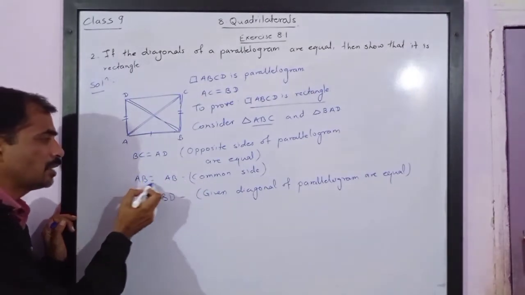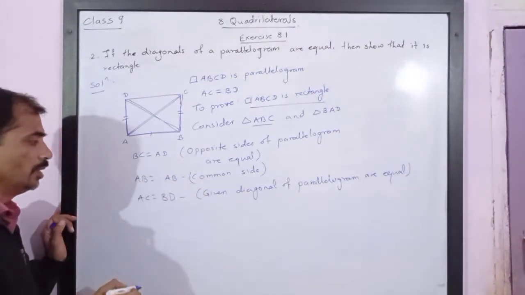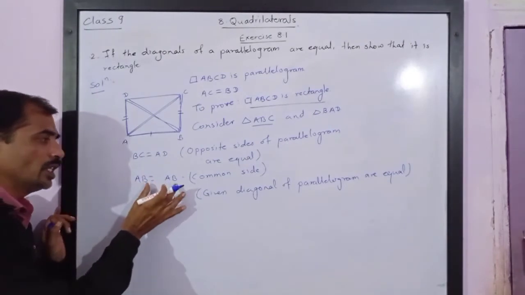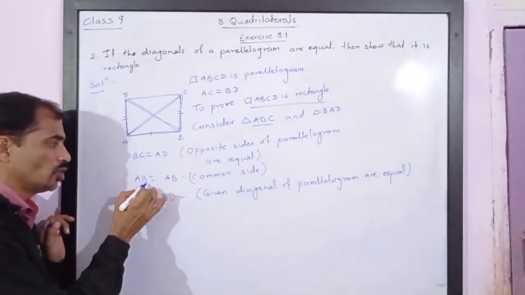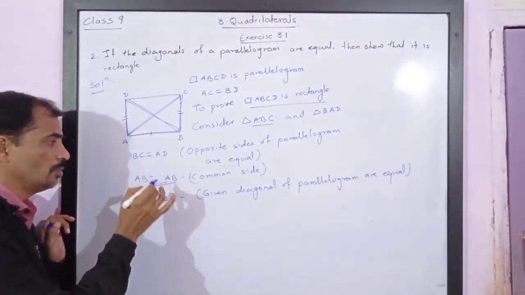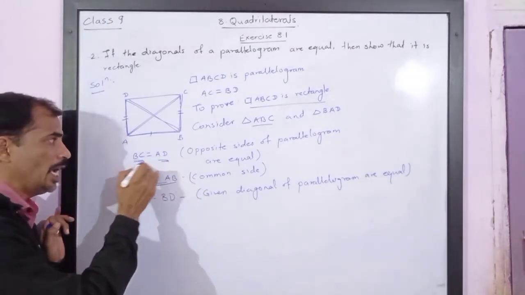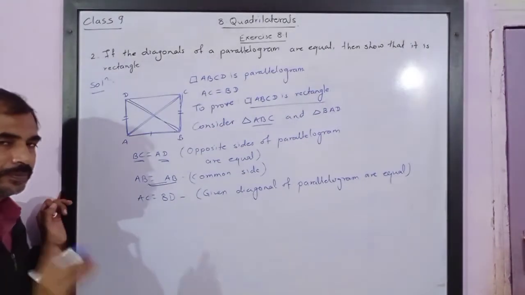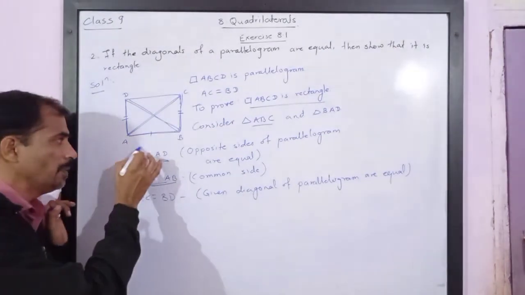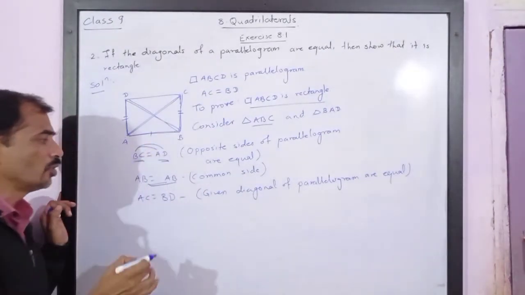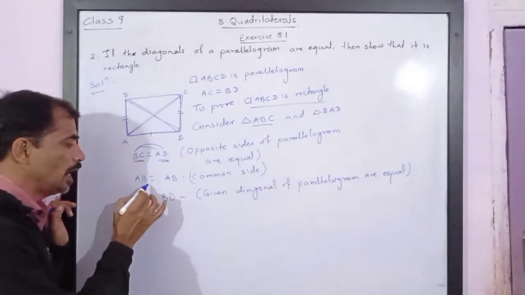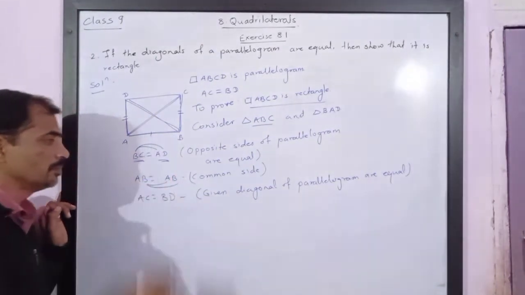If A corresponds to A or A corresponds to B, it means B corresponds to A or B corresponds to D. There are two possibilities. Here B may correspond to A or B may correspond to D. Here B may correspond to A or B may correspond to B.